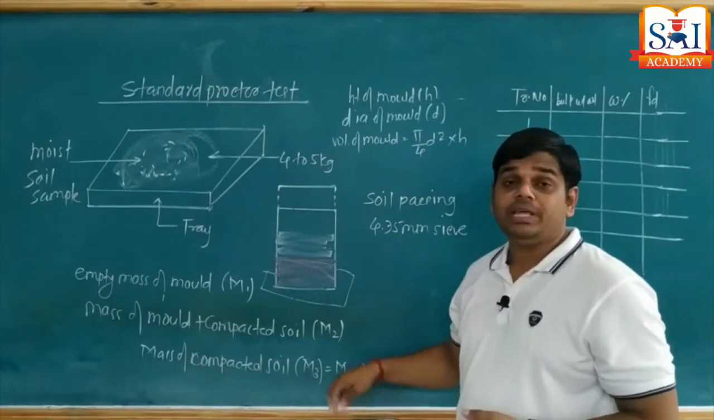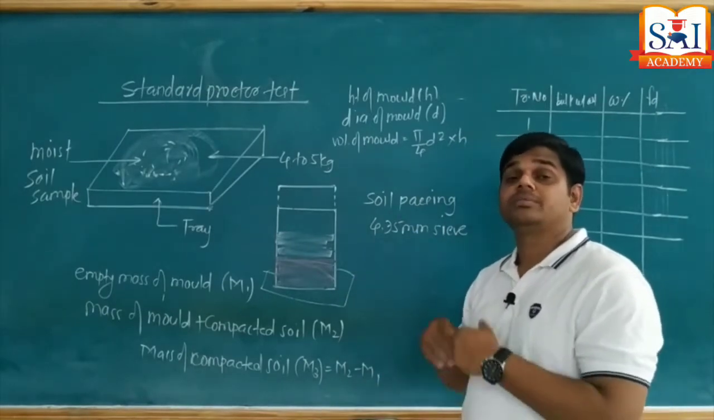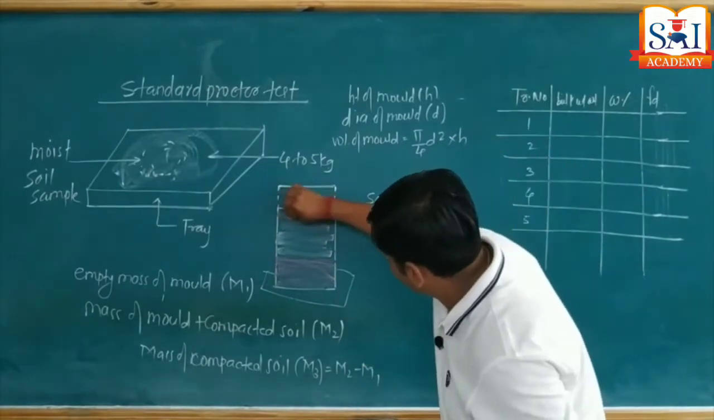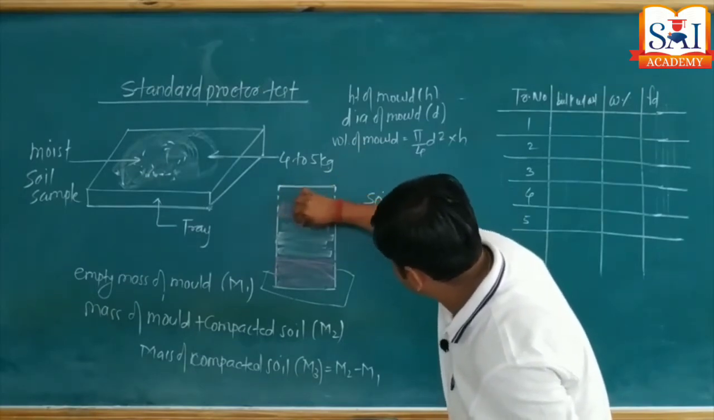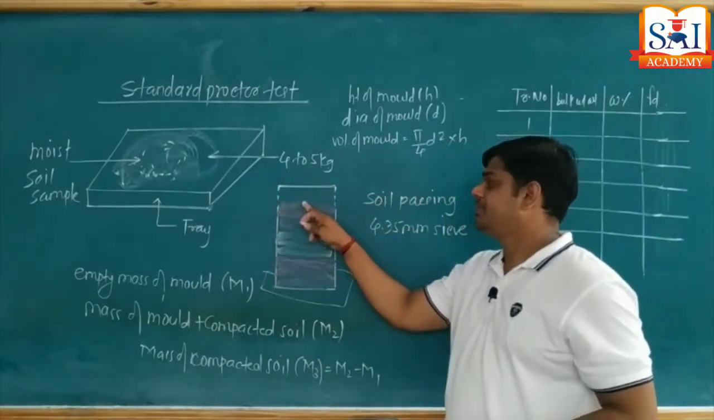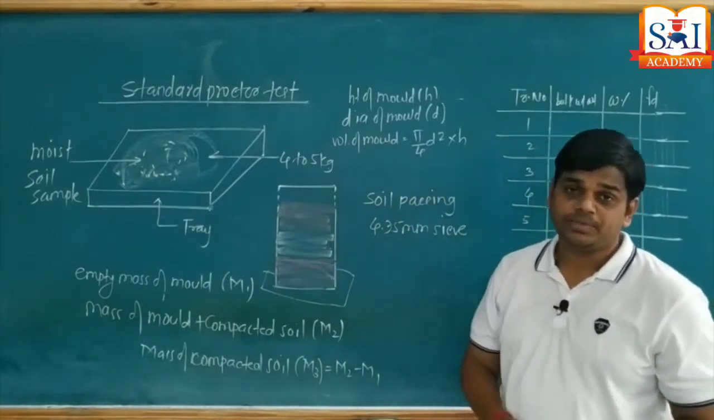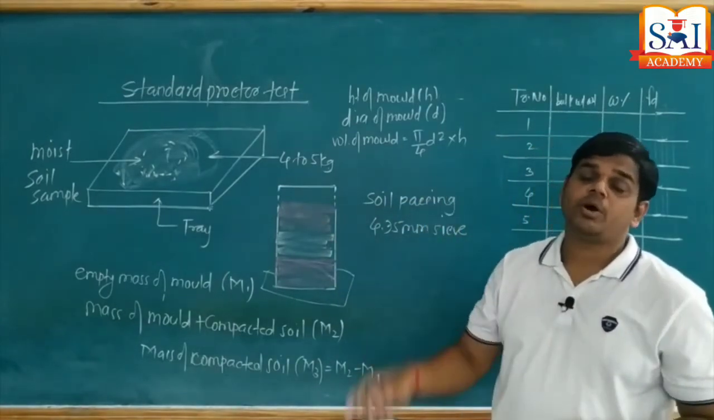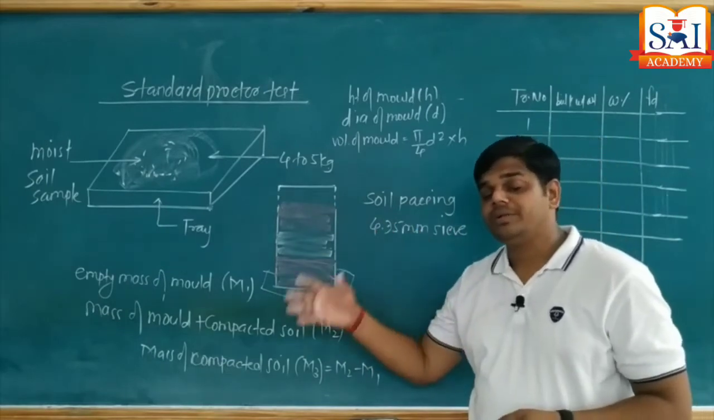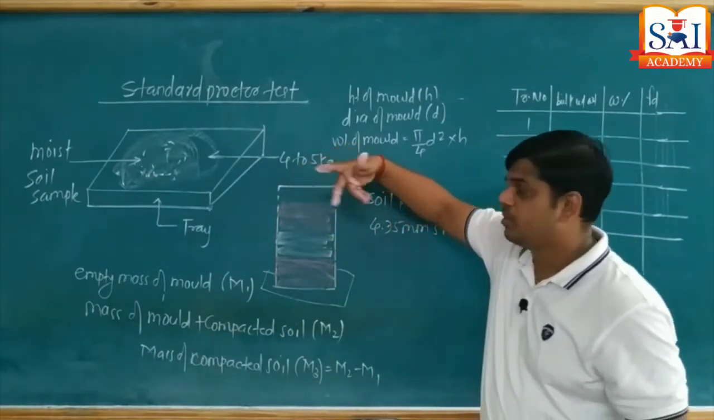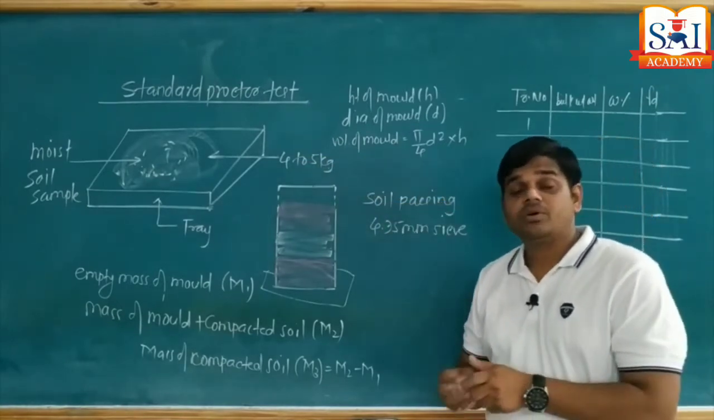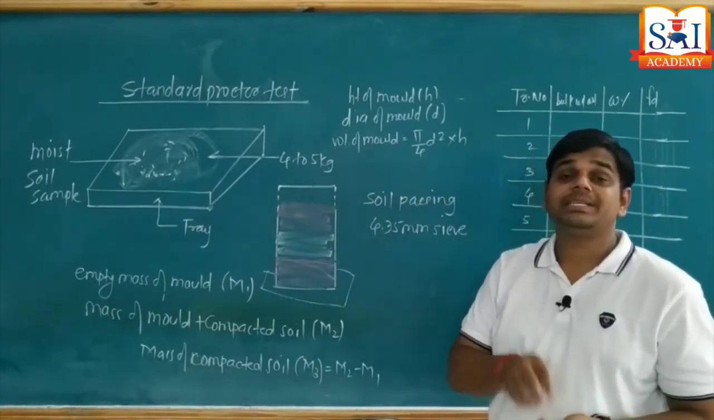At the time of filling the soil sample in the mold for the third layer, we should fill it so that it comes slightly more than the height of the mold, and some sample comes into the collar. Then again apply 25 blows. After completion of 25 blows for the third layer, I am going to remove the collar. Now the collar is removed. Once you remove the collar, you will realize the soil sample is in excess.